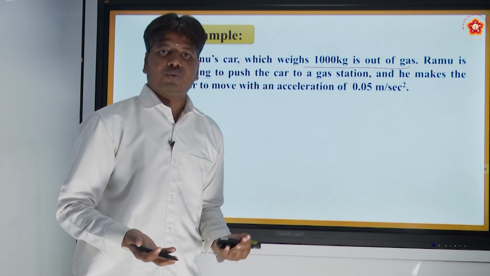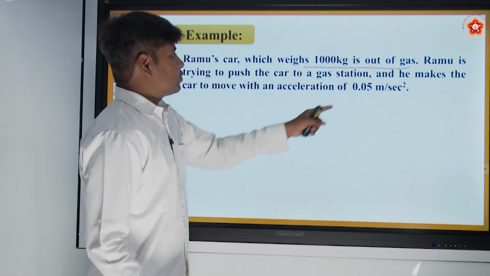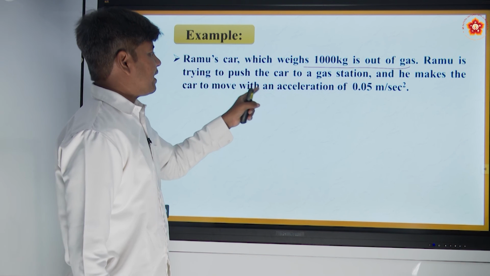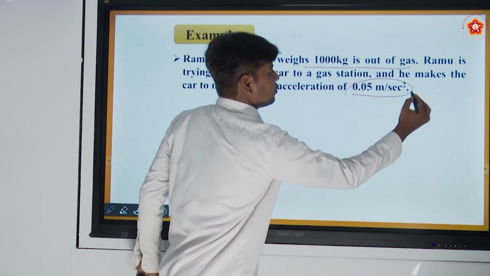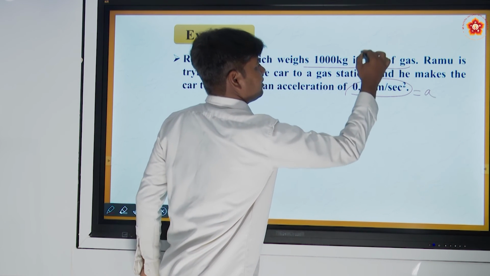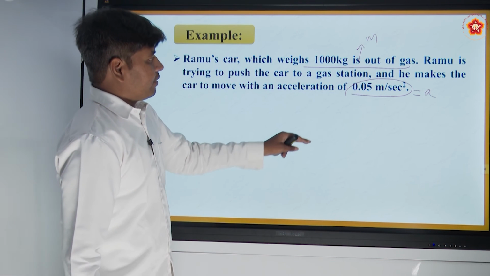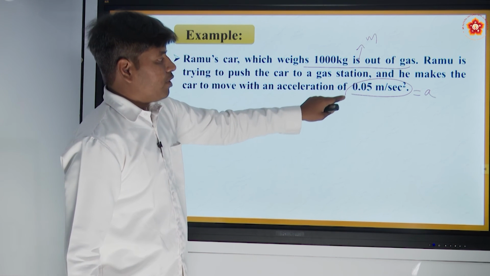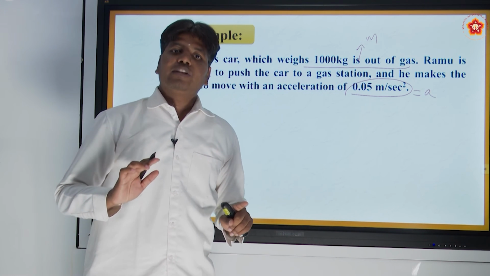So he wants to go to the gas station, now the car is out of fuel. So he makes the car move with an acceleration of 0.05 meter per second square. So this is your acceleration, this is your mass. If I have to move the body with this much acceleration, how much force do I need to push?